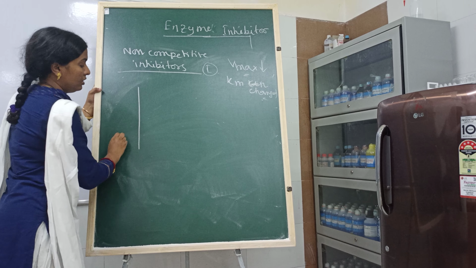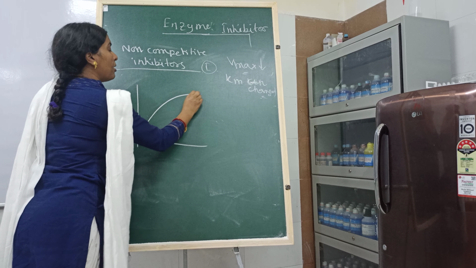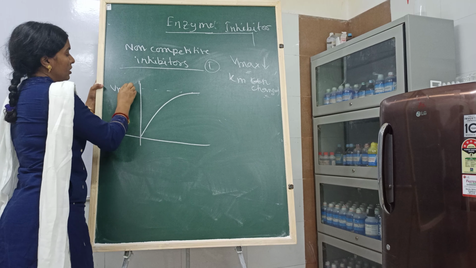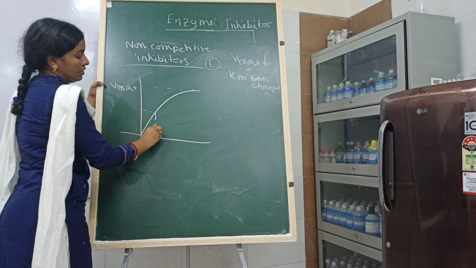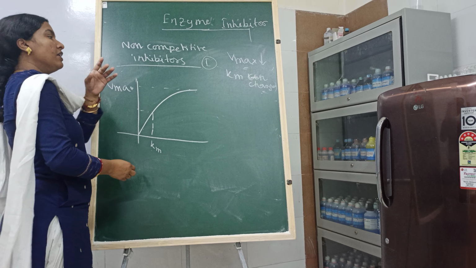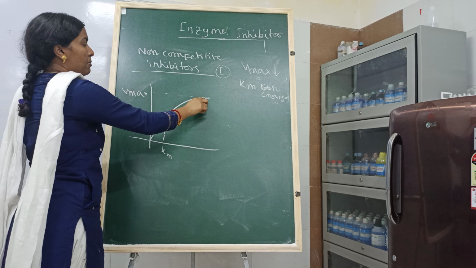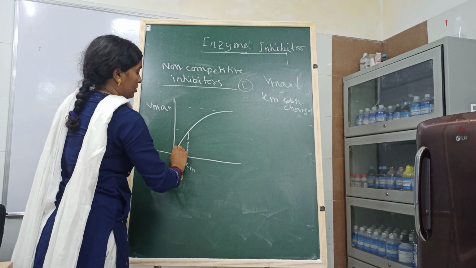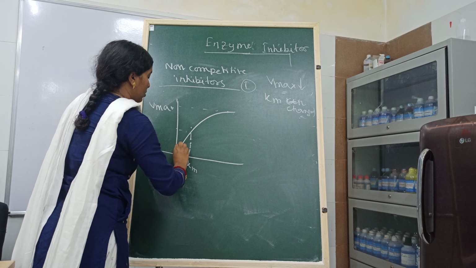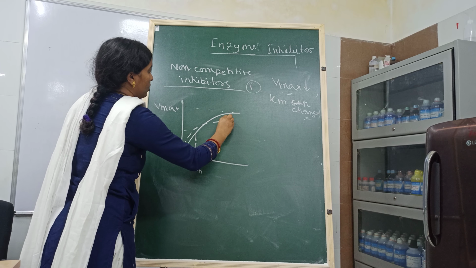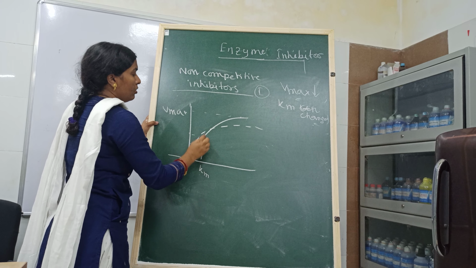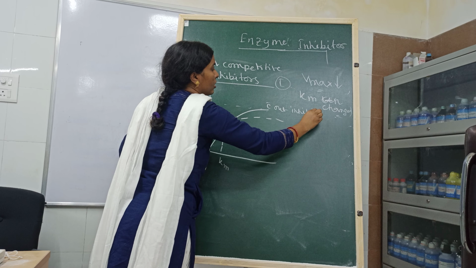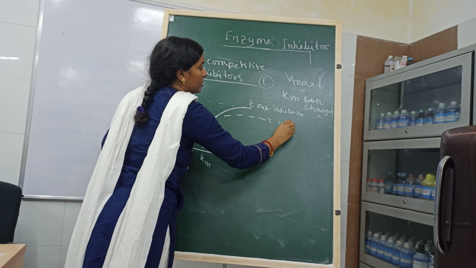If I draw the Michaelis-Menten curve, then this is the normal Michaelis-Menten curve. This is the Vmax and this is the Km. Here the Vmax decreases, but the Km is unchanged. So if I draw this curve, it is without inhibitor and this is with inhibitor.